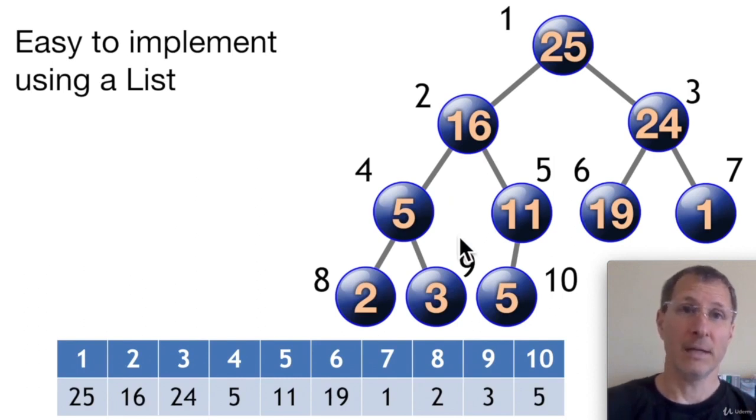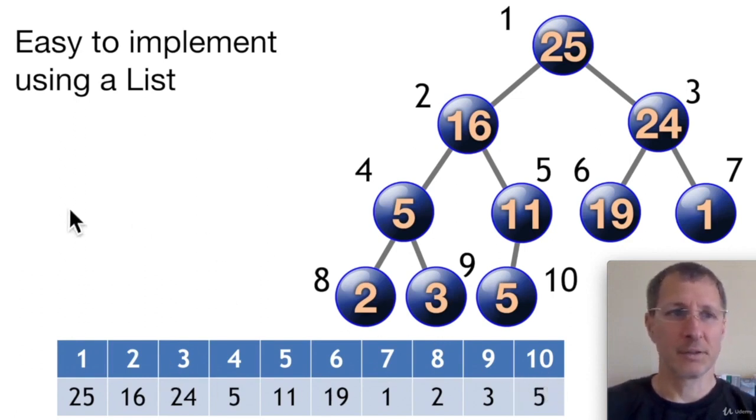So our condition is met. This is a max heap. 16 does not have to be greater than 24. We didn't say greater than everything behind it on the list. No, on the tree. So this is a valid max heap. Okay? And that is how it is implemented in the list using these list indices.